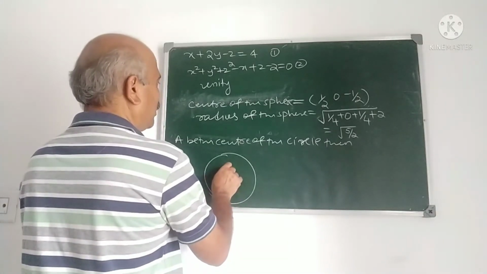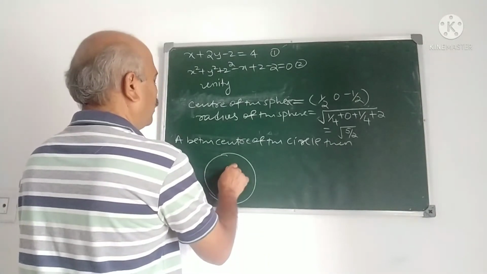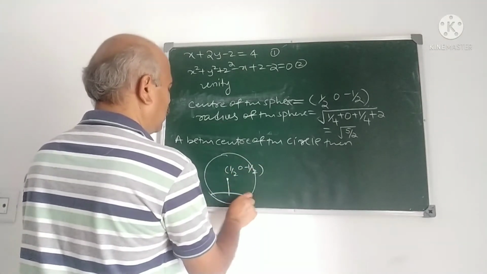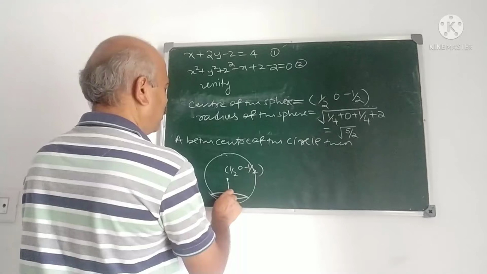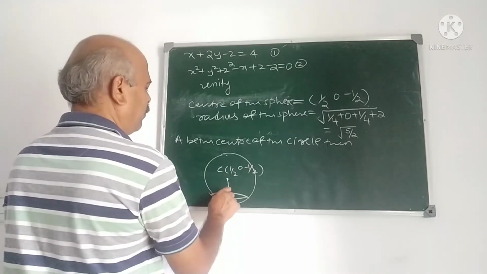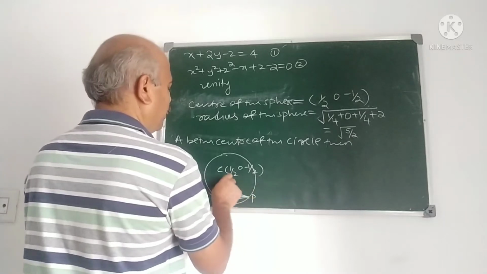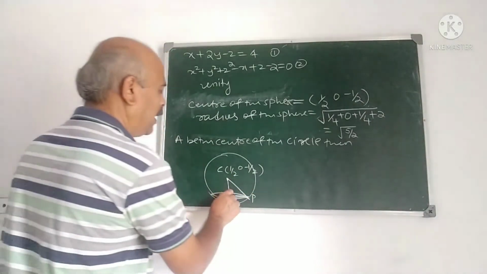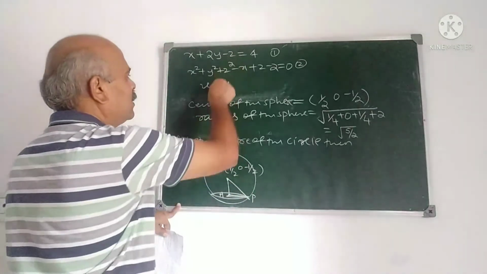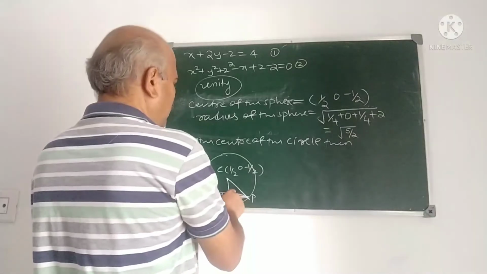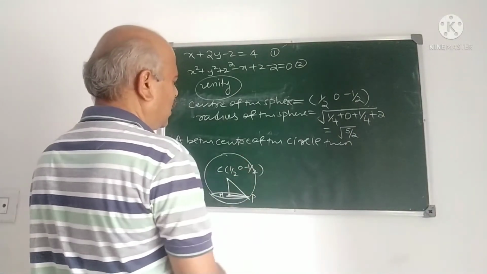This is the center of the sphere, C, which is 1 by 2, 0, minus 1 by 2. From this, we have to find out the foot of the perpendicular. That is the center of the circle. This is A and this is P, and we have to find out the radius. This is the radius of the circle. AP we have to find out, and we have to prove that it is 1. For that, the center of the circle is also required.